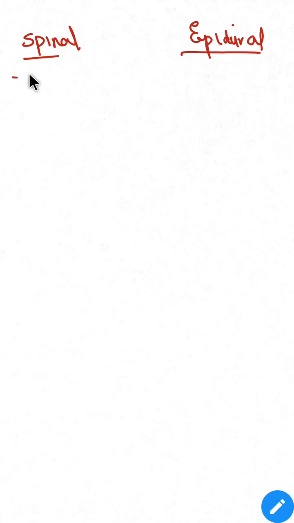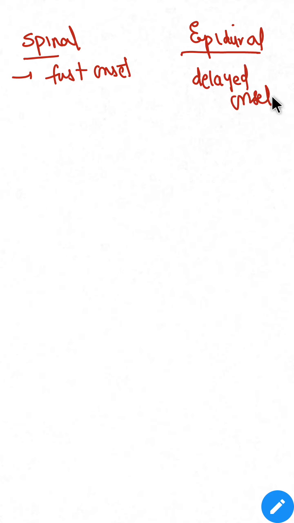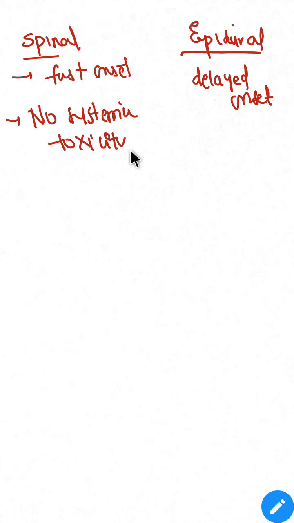In spinal, we'll have fast onset of action, whereas in the epidural, we'll have delayed onset. In spinal, there will be no systemic toxicity, whereas in epidural, there will be systemic toxicity.